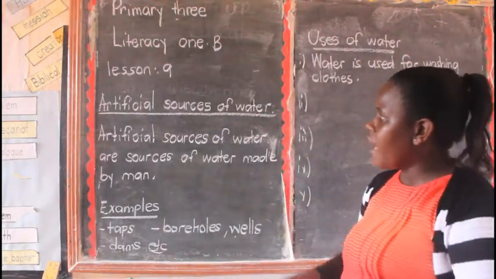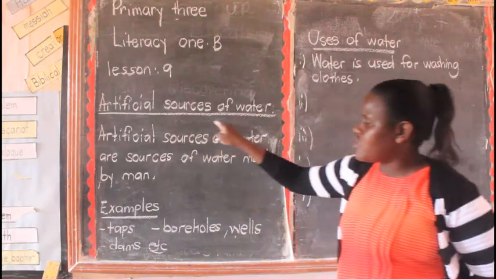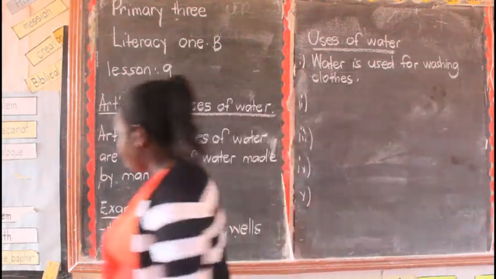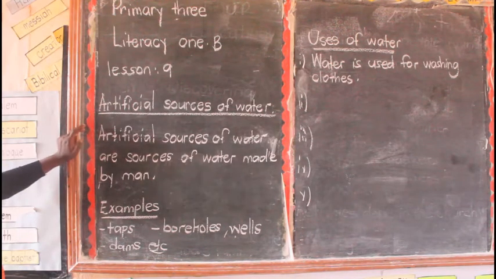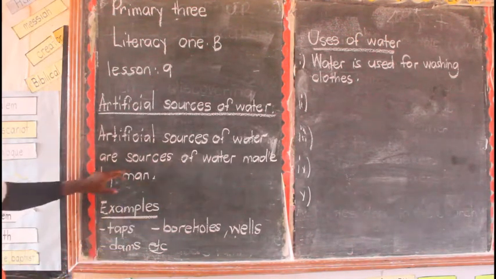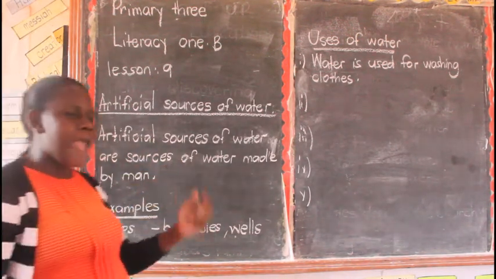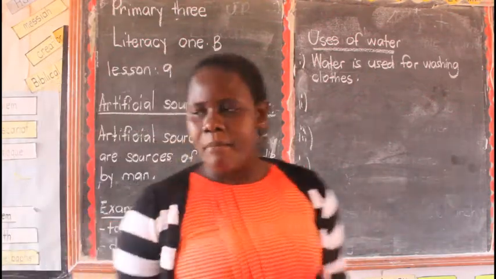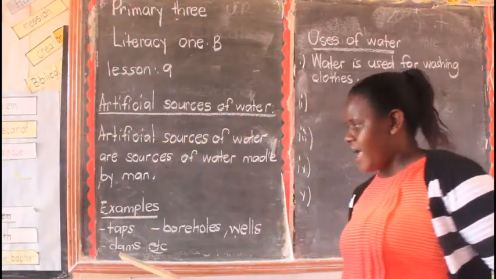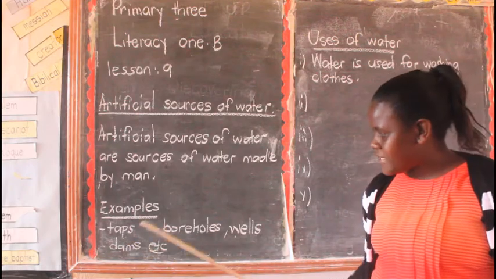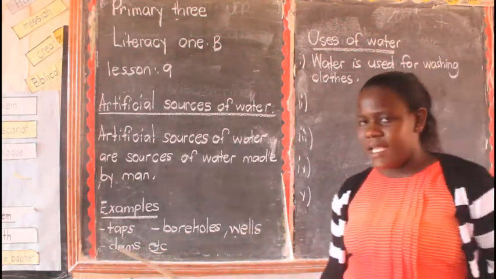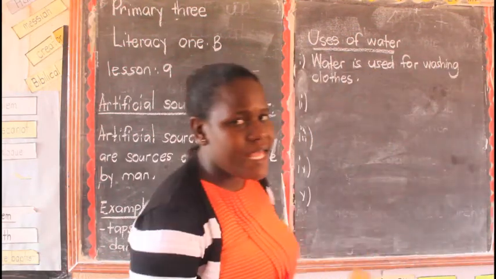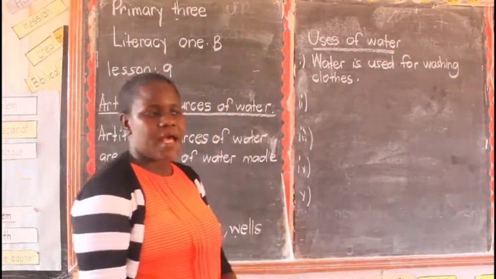Today we are talking about artificial sources of water. Artificial sources of water are sources of water made by man. The examples are taps, boreholes, wells, and dams. They are man-made sources of water.